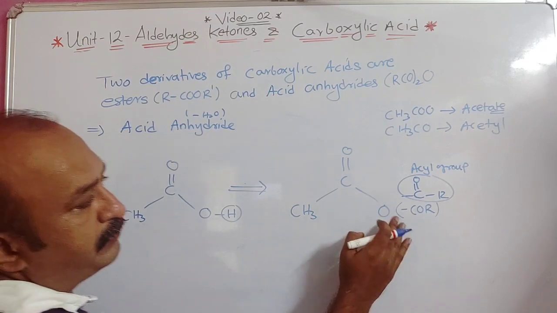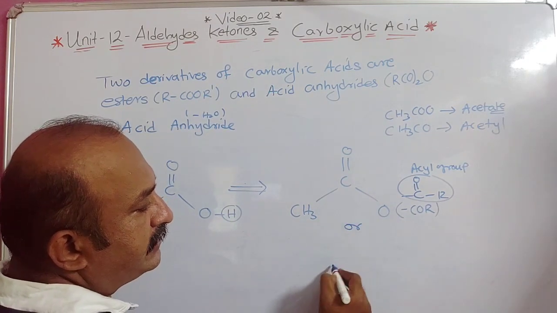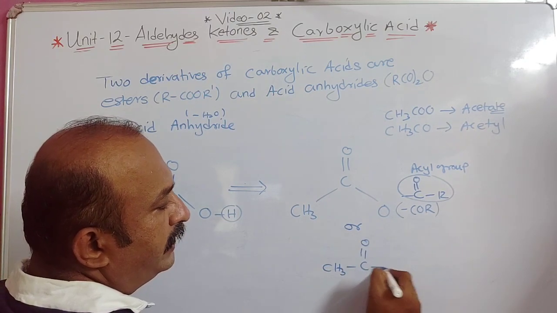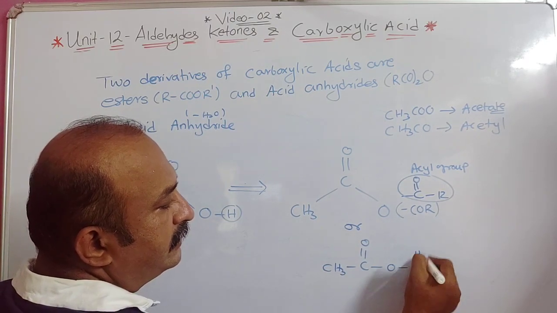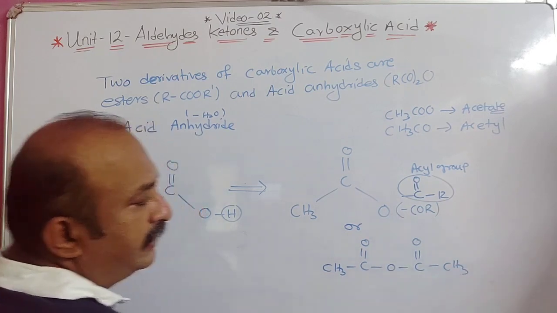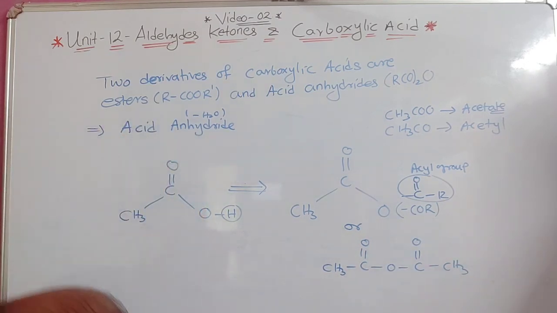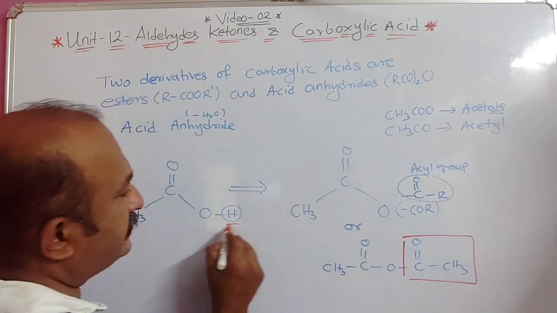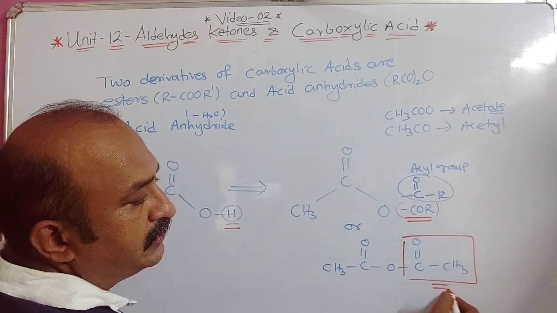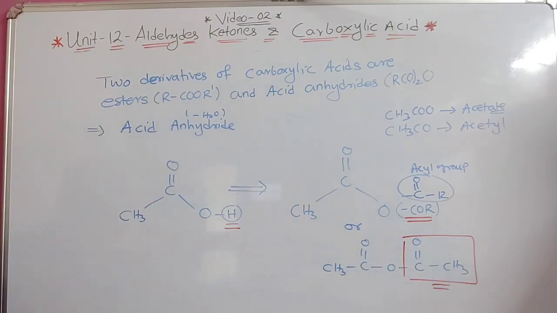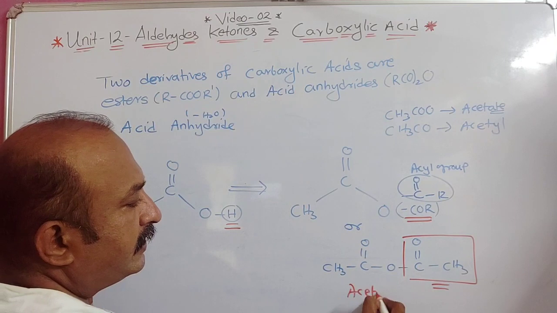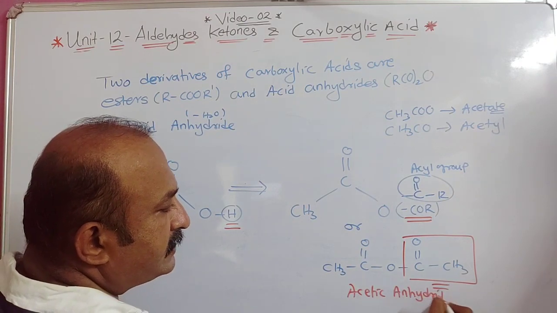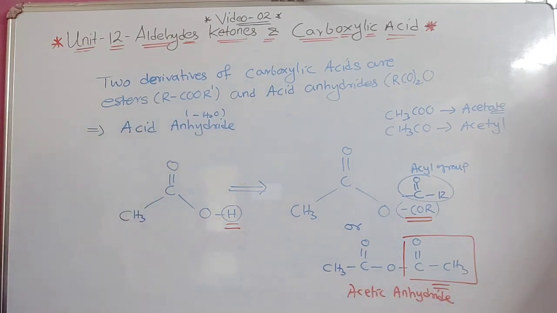So this one, if it is replaced by this, you can also write this as CH3C double bond O dash C double bond O and CH3, right? So you can see here, in this case, this is the group which is replaced. This is hydrogen replaced by this group. Okay, so it's called acetic anhydride or acid anhydride also. Clear? Now this is an example of acetic anhydride.